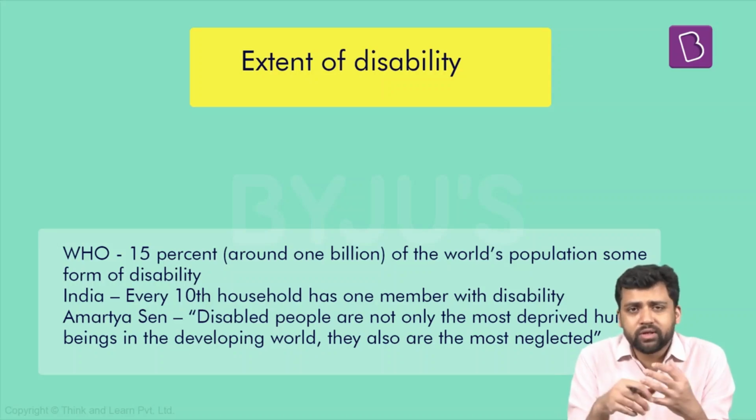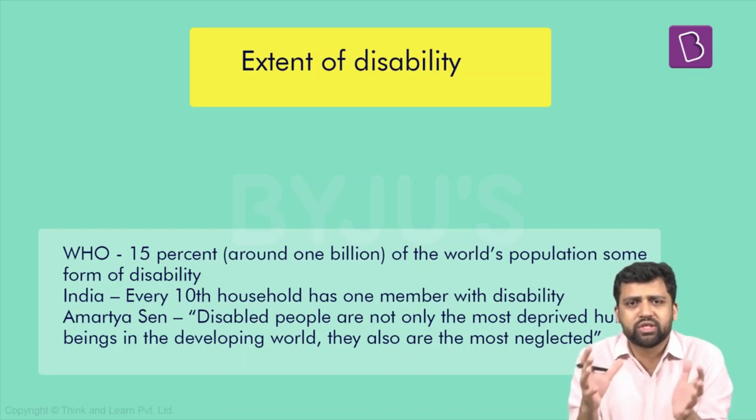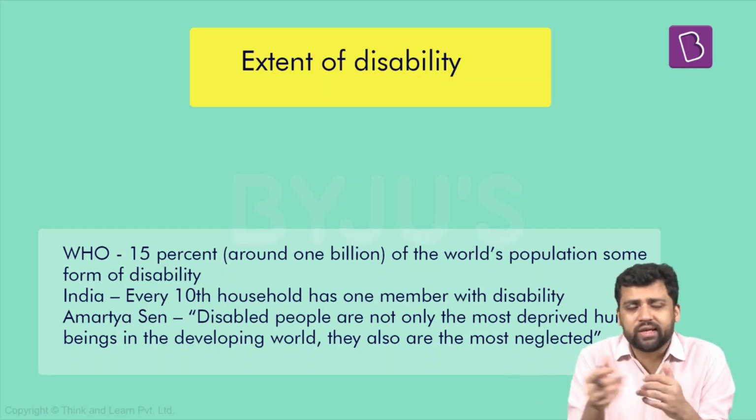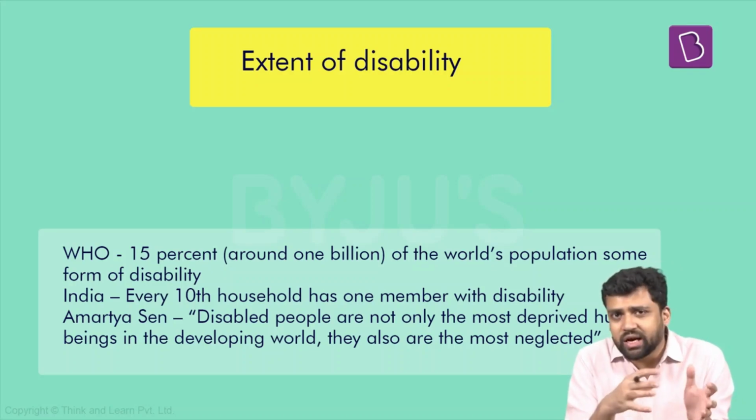Now, what do we infer from this? It shows that people with disability find it very difficult to access different kinds of resources, be it physical resources, material resources, different kinds of resources. It is very difficult for them to get access to. And if you are deprived along these lines, it can again have multiple repercussions. And this is what we will see, how all these things pan out.